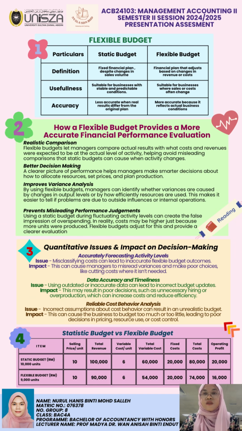production. So, when we calculate total cost, static budget has 80,000 ringgit in total cost, while flexible budget has 74,000 ringgit. Finally, the operating profit. Under the static budget, it shows 20,000 ringgit, but with the flexible budget, the profit drops to 16,000, which is more accurate based on the actual activity.